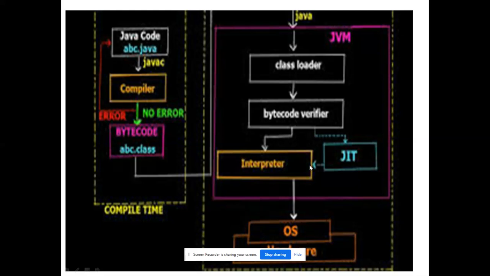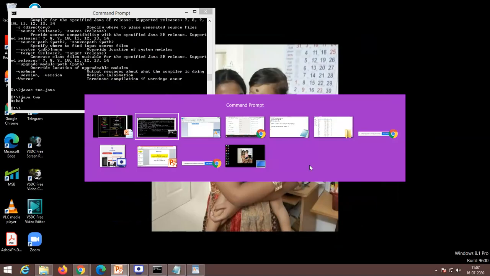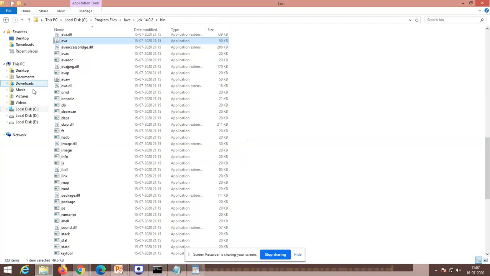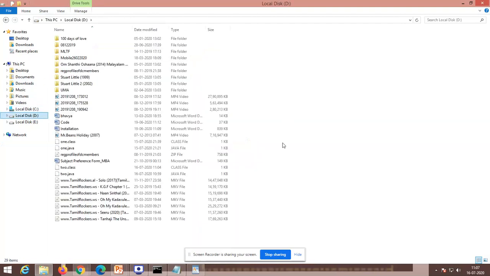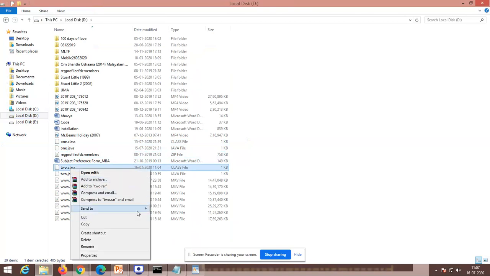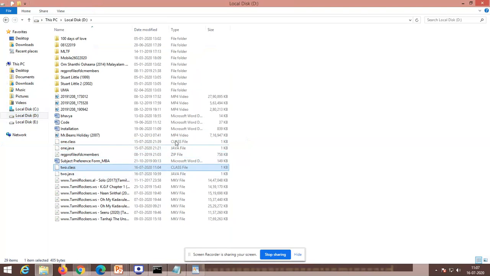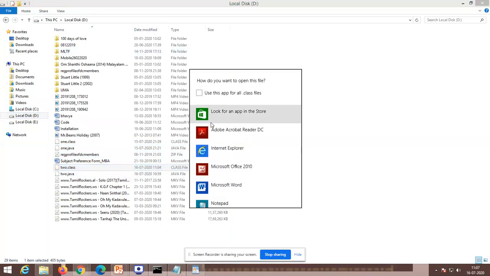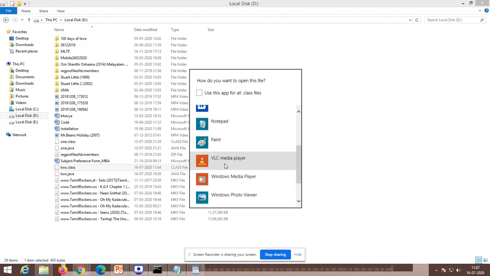What is this bytecode? Shall we see what the bytecode is? In the D drive, I can show you 1.class or 2.class, which we recently wrote. Open with WordPad.